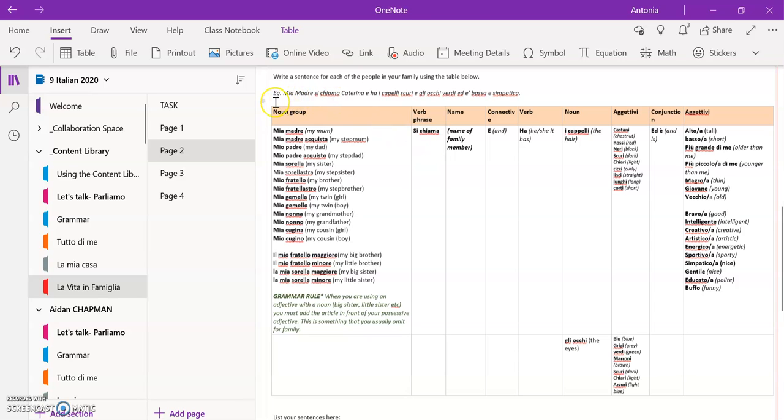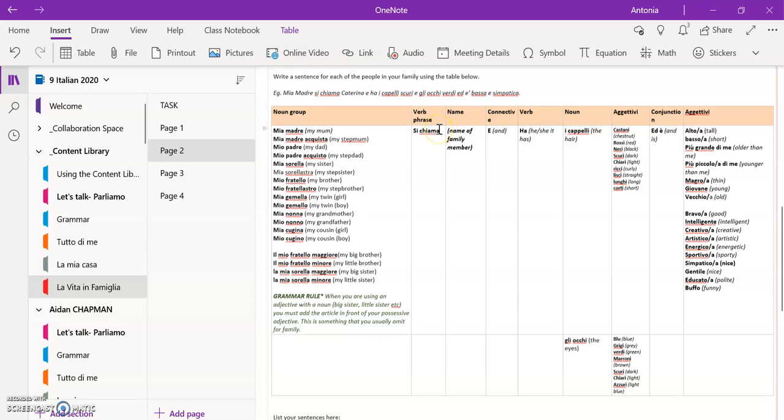So if we have a look at my example here, we have mia madre si chiama Caterina e ha i capelli scuri e gli occhi verdi ed è bassa e simpatica. So let's use the table to translate that sentence so that you understand how to use the table to build your own sentence. So we have mia madre. All right, so we look here in this section, it says mia madre means my mum.